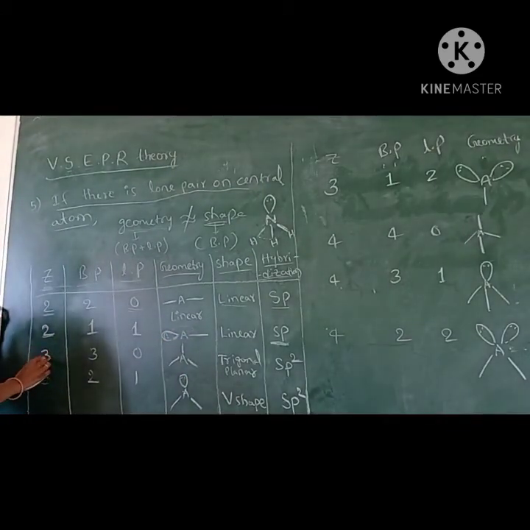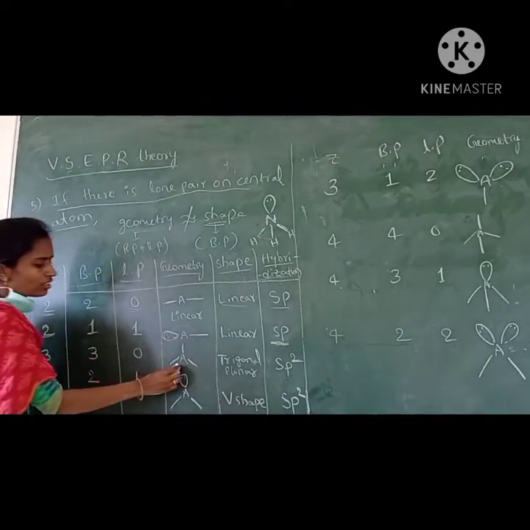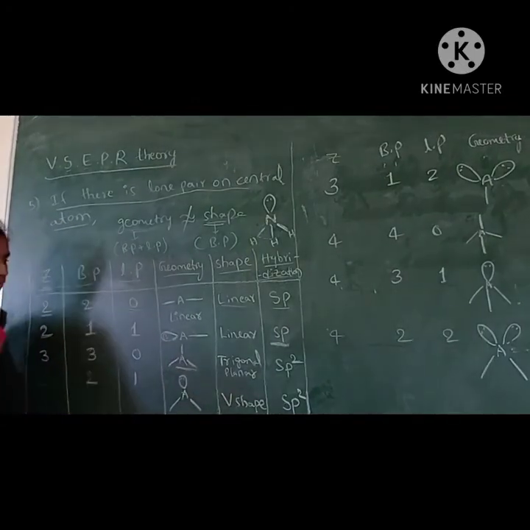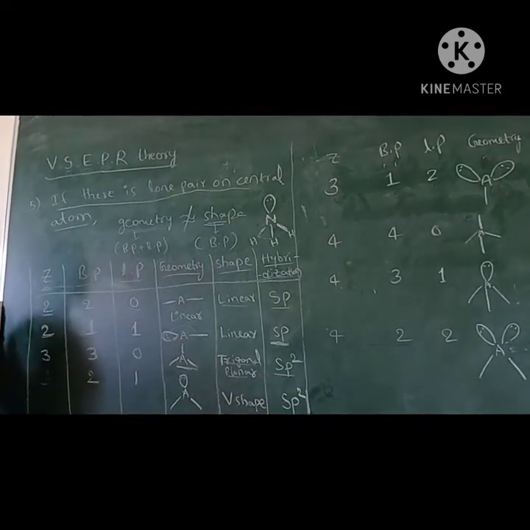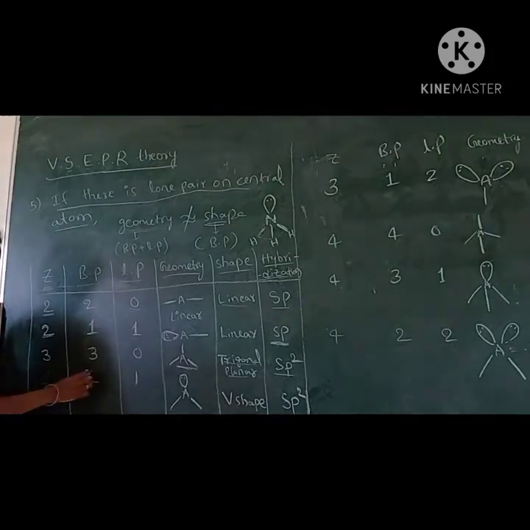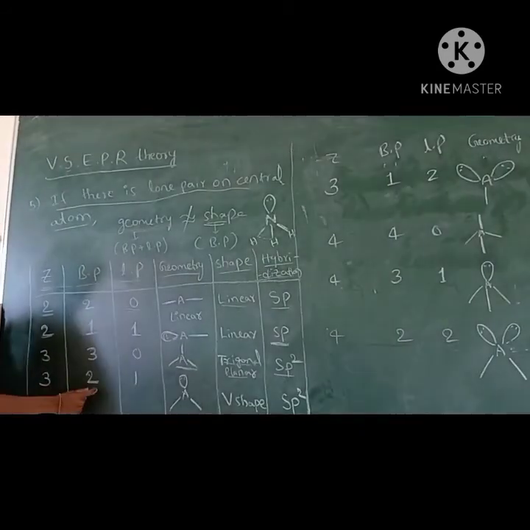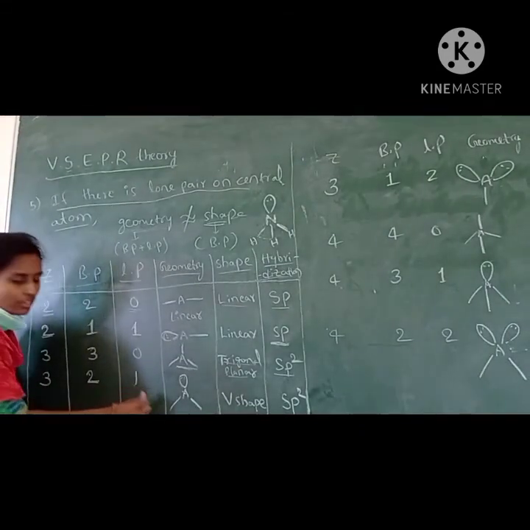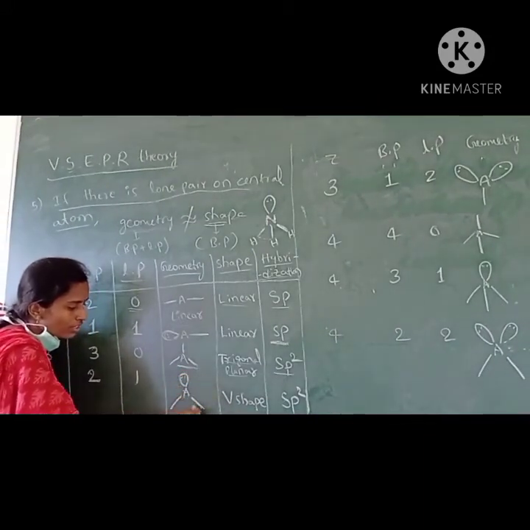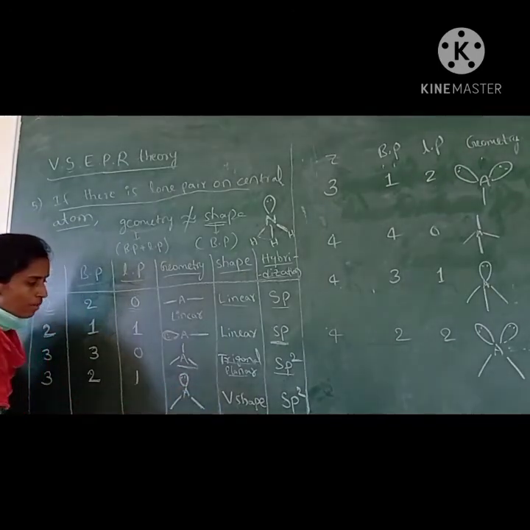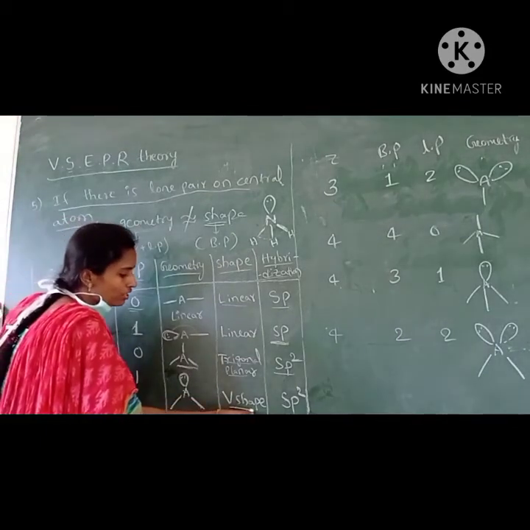Then Z value 3: if there is no lone pair, it is normal trigonal planar. Geometry and shape are trigonal planar, and the hybridization is sp2. If there is one lone pair and 2 bond pairs in the case of Z value 3, they are arranged in a triangular manner. The geometry is trigonal planar and the shape is V shape.